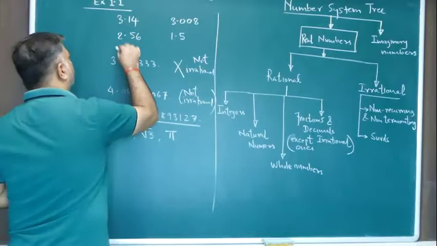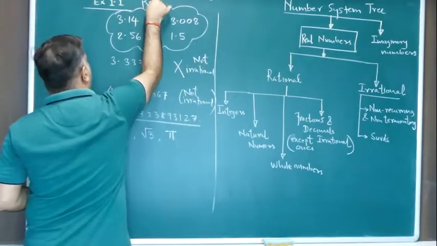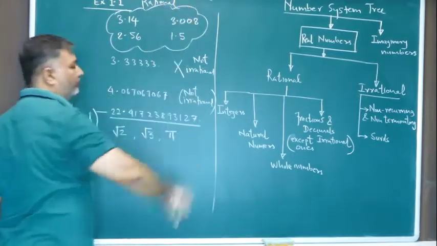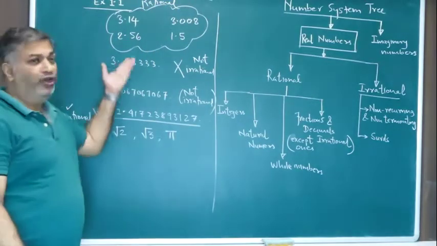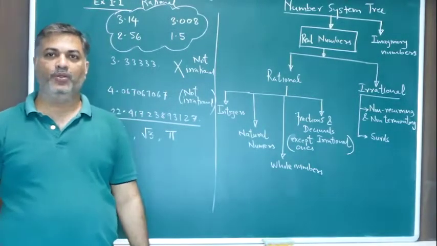These are all rational numbers. Why are they rational? Because they are terminating.